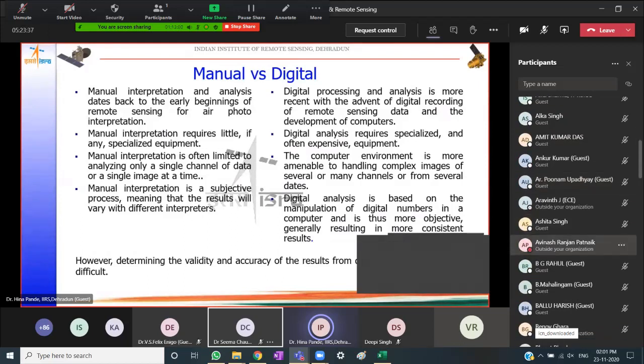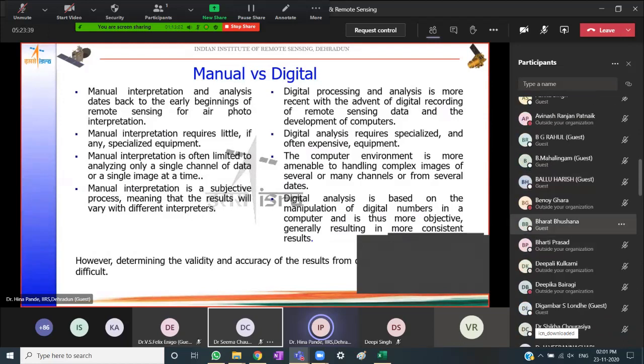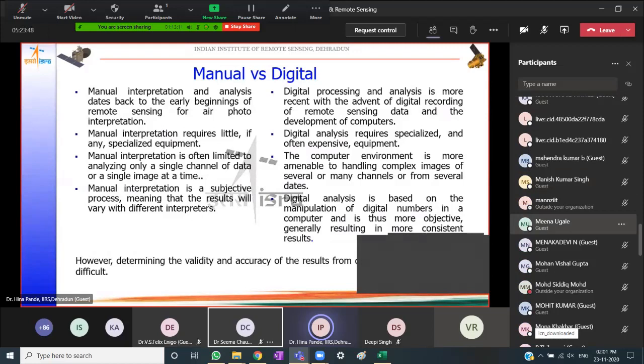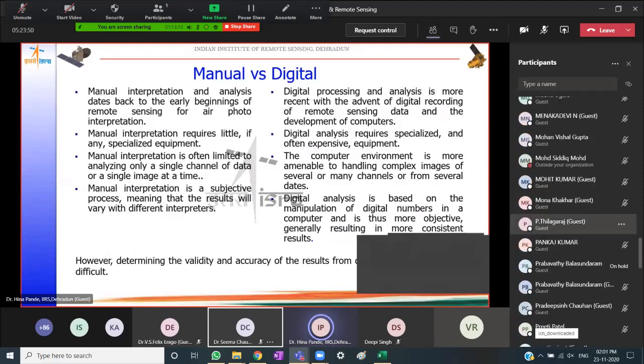However, this does not at all indicate whether the results are correct or not. So the validity and accuracy of the results from a digital classifier is always determined in comparison to a reference, and the best reference is always a visually interpreted output.